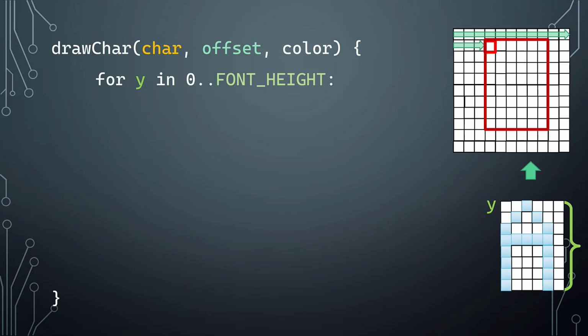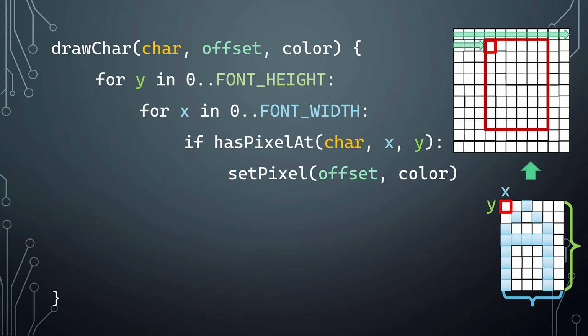So we start looping over the rows that we know exist in our font representation, looping over the height, and then within each row we loop over all the columns within the font width. And then we ask the question, should we draw a pixel here? In this case the answer is no, so we just skip that, and the coordinates of x and y are going to be updating appropriately, but we also have our offset.